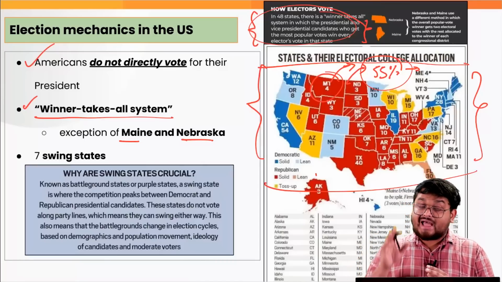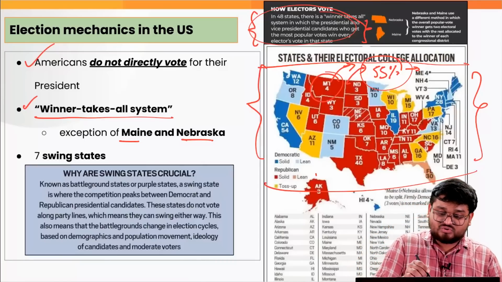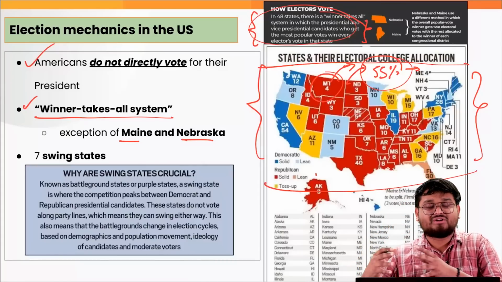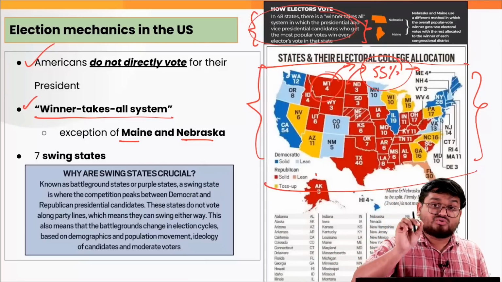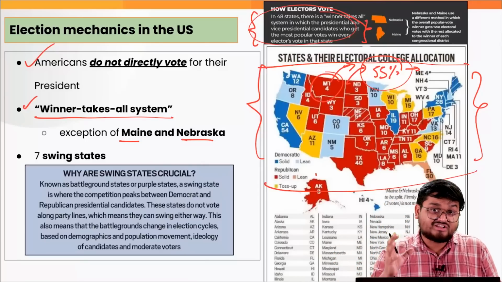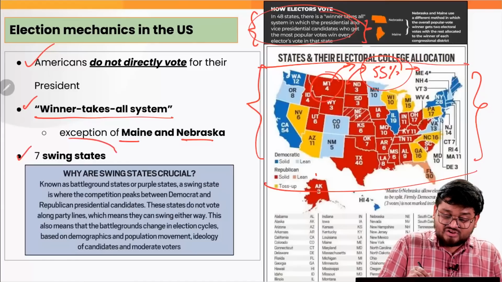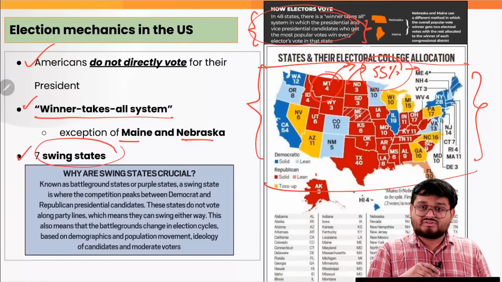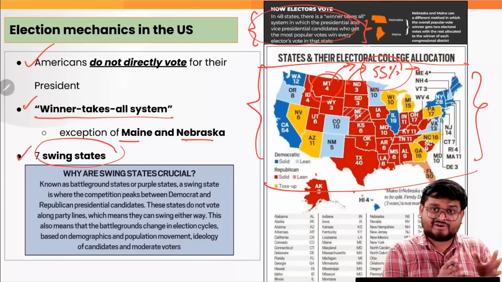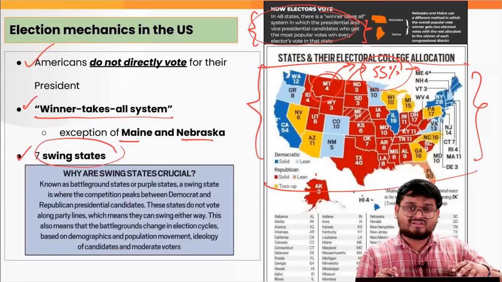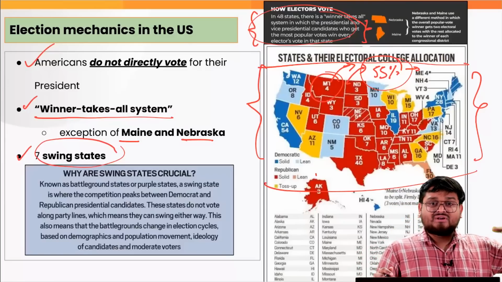the election. And in this election, not only do you have to get the majority of state support, you have to be very cautious about these swing states. Now these swing states can vary from year to year. The last election was in 2020, before that 2016.